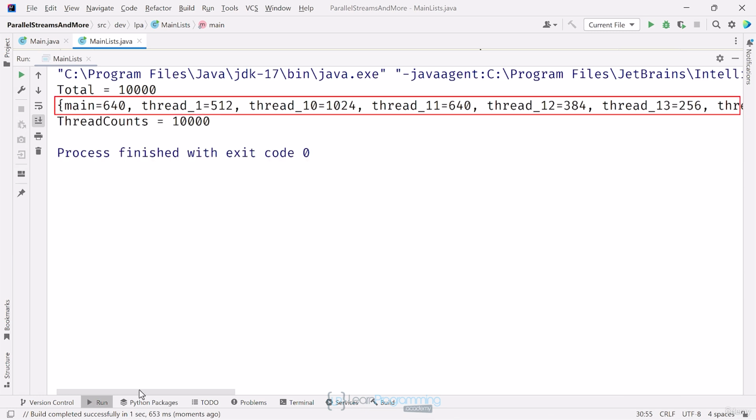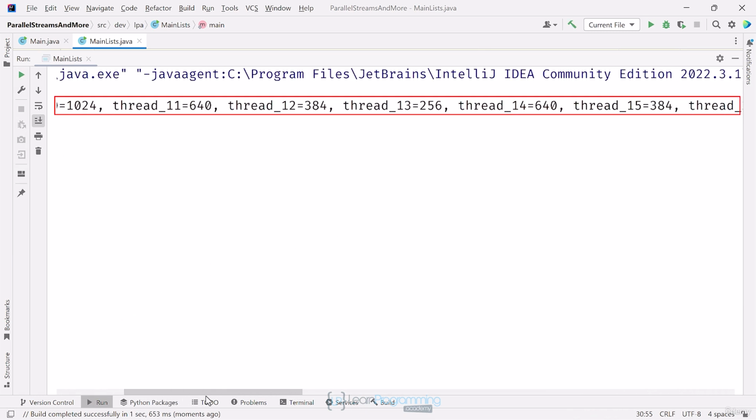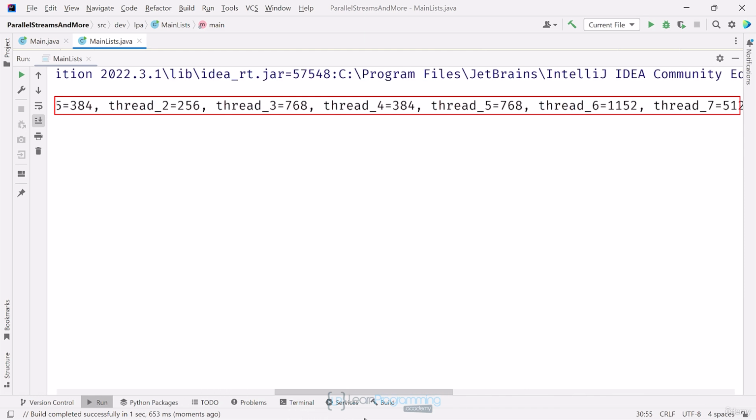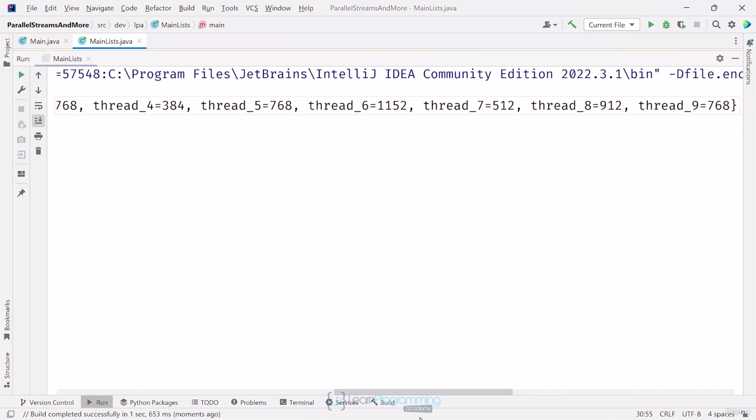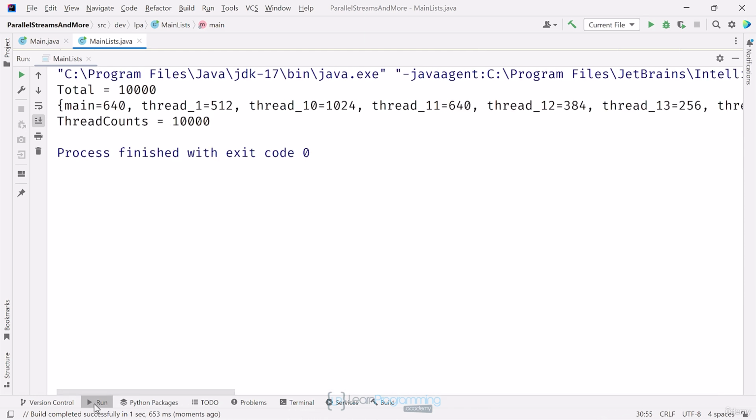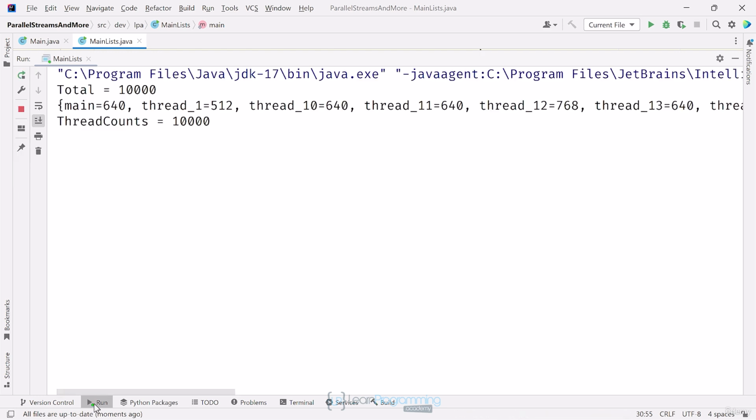I'll see how the work was distributed across different threads, and I can confirm this is really running in parallel, and then it accurately collected 10,000 values on my stream into a Person array. The number of threads and which threads will change each time I run it. I'll run it a couple of times, and each time you might see just a couple of threads, or you might see as many as there are in the fork join pool's common pool. In my own case, that's 15, but yours may be different, plus the main thread is also processing data.